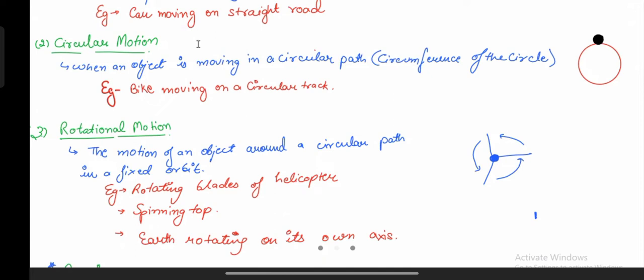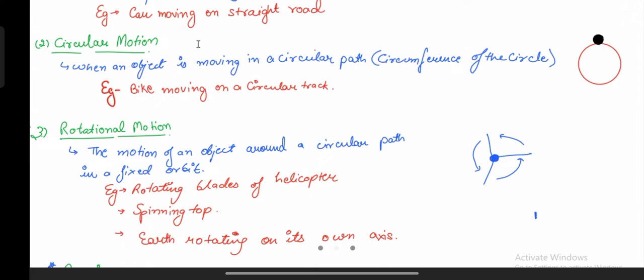Also, the earth rotating on its own axis is an example of rotation motion. The spinning top is also an example of rotation motion. Now, let's understand the difference between circular and rotation. Circular is when the entire object is moving on a circular track, while rotation is when the object is fixed at a point, yet it is moving in a circular path.